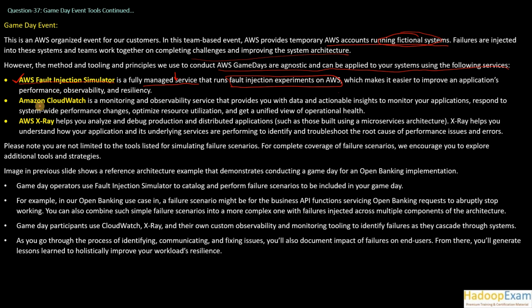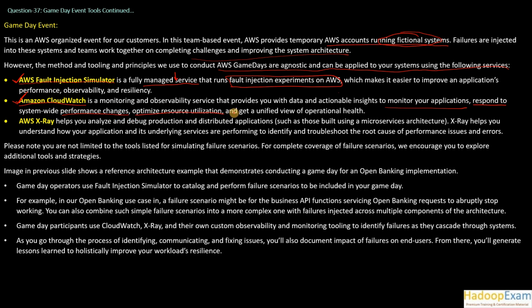Amazon CloudWatch, as you are aware, is basically a logging and monitoring system. It is a monitoring and observability service that provides you with data and actionable insights to monitor your application. This is a very common service which Amazon introduced at the start itself, and people are using it for monitoring purposes. You can respond to system-wide performance changes with it.